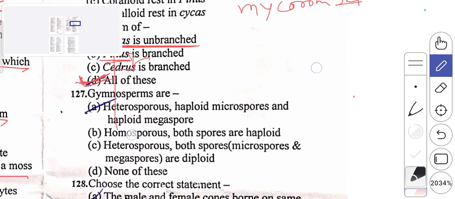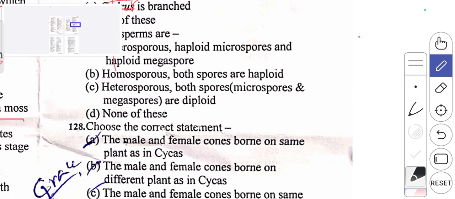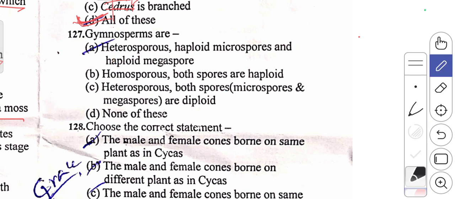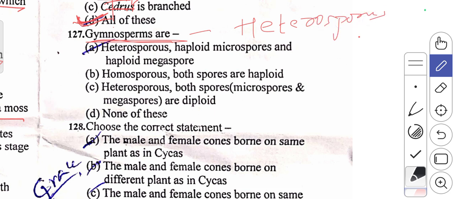Then the 127th question. Gymnosperms are. What type of spores do you come across in gymnosperms? As we all know, gymnosperms are heterosporous. Heterosporous means we come across two different spores, that is microspores and megaspores. So the A statement is right here.